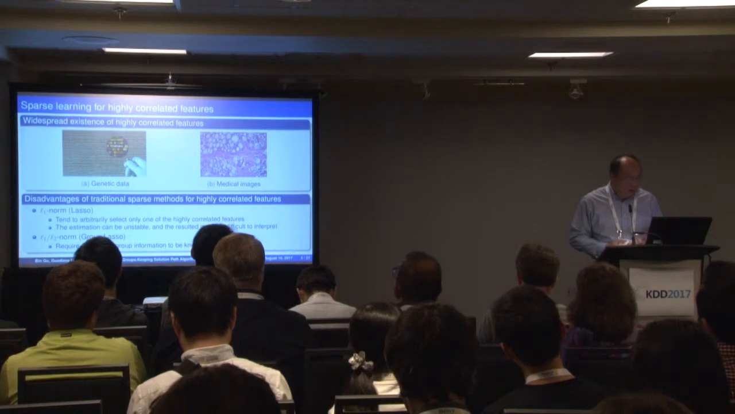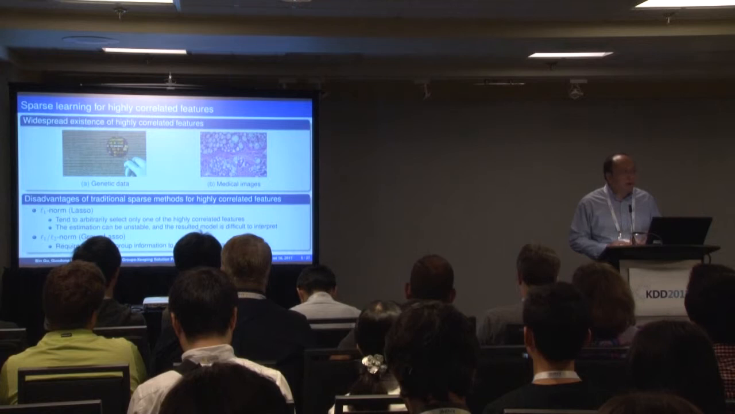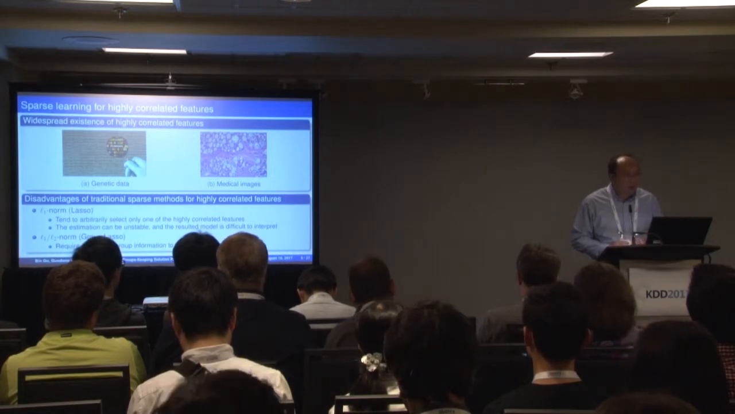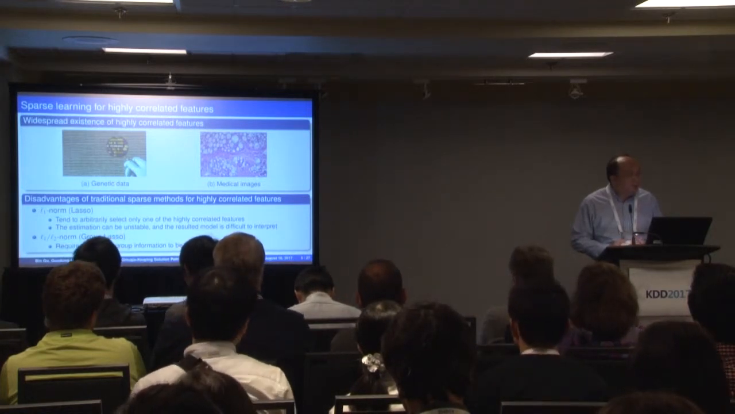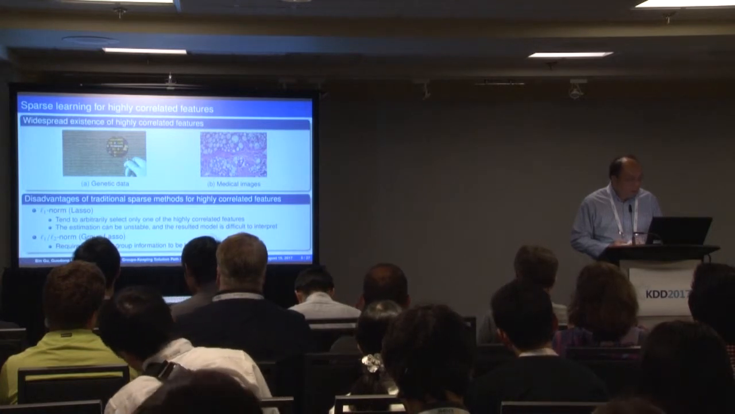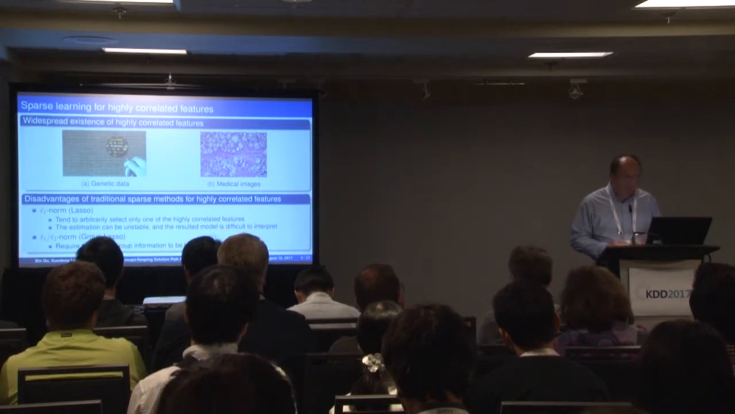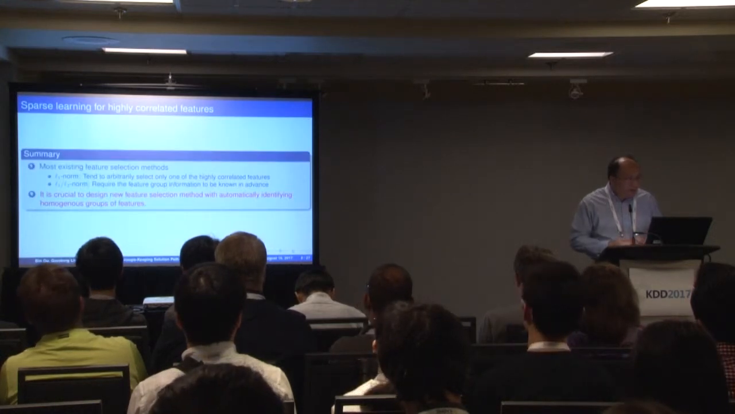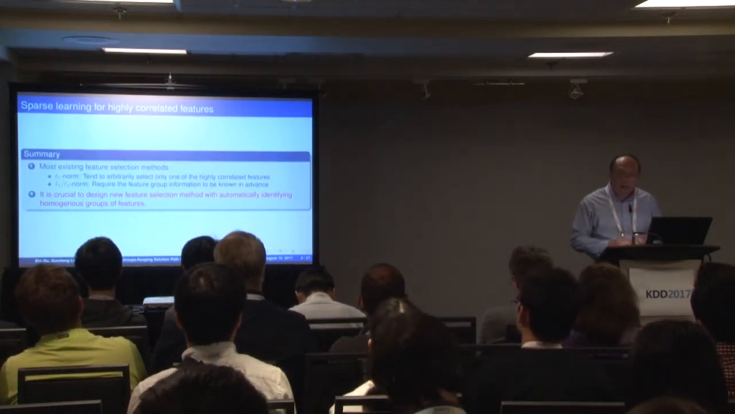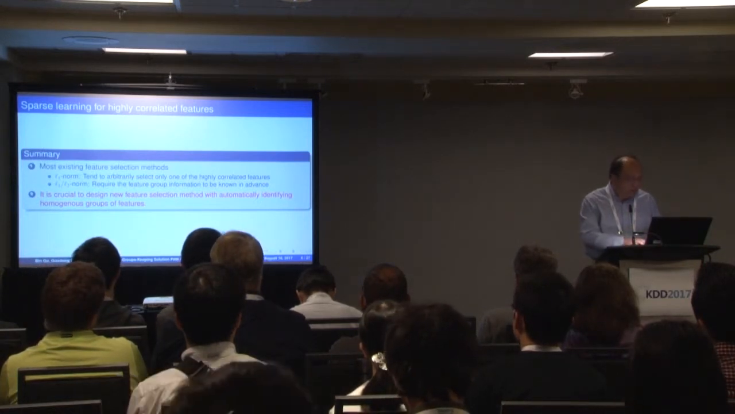The other types of methods, like the group lasso method, require the feature group information before we do the feature selection. However, in practical cases that's impossible, because we don't know which groups we have. So we want to discover them from the data. These two disadvantages really limit the current sparsity models for feature selection. So it's crucial to design a new feature selection method that automatically identifies homogeneous groups of features.